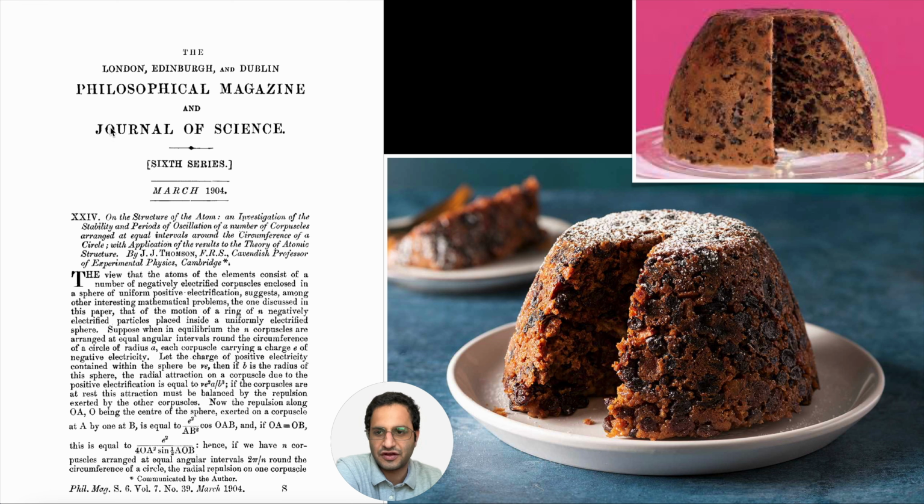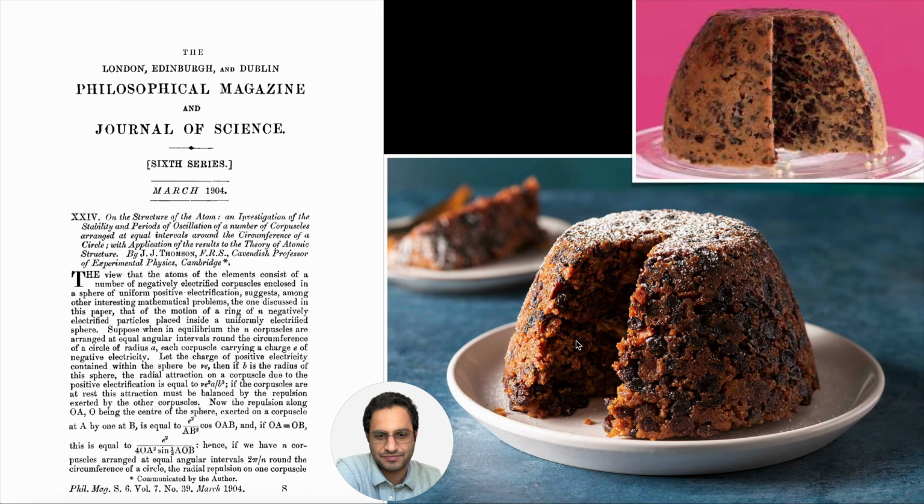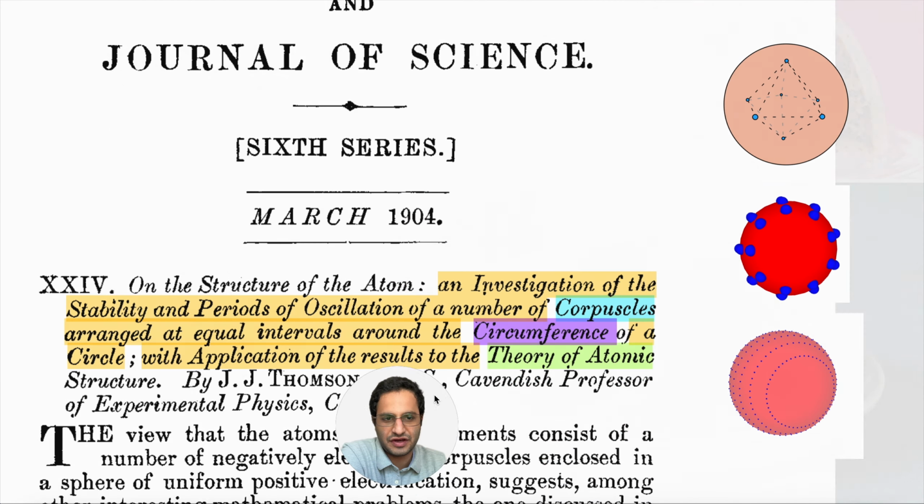His previous paper was also in the Philosophical Magazine, and the title of it is representing on the structure of the atom. And I have to say that this term, Plum pudding model, is a little bit misrepresenting the picture, I think, because in his model, the electrons have a little bit of freedom to oscillate around. And if you think about a cake or any kind of this type of dessert, the electrons are not allowed to move that much because it's like a solid form. So mostly J.J. Thomson was thinking about a kind of liquidish behavior of the positive charge, and then the electron has a little bit of space to vibrate. Plum pudding.